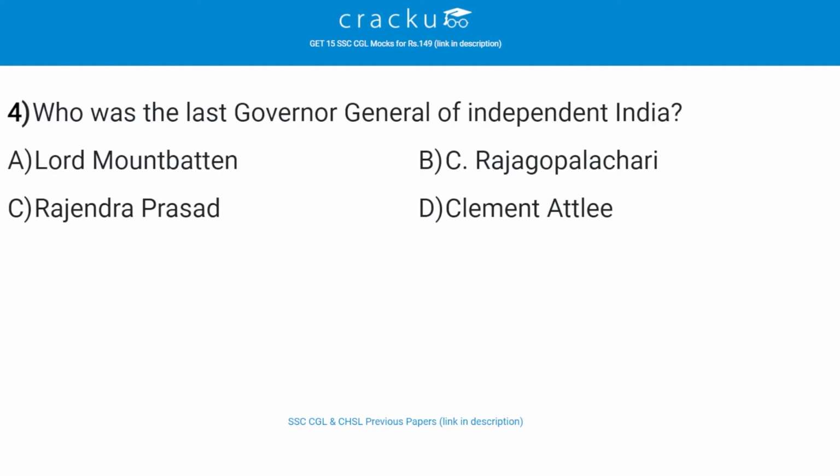Who was the last Governor General of independent India? The correct answer is B, that is C. Rajagopalachari. So Rajagopalachari was the last Governor General of India as India became a Republic in 1950, and he was also the first Indian born Governor General as all previous holders of the post were British nationals.